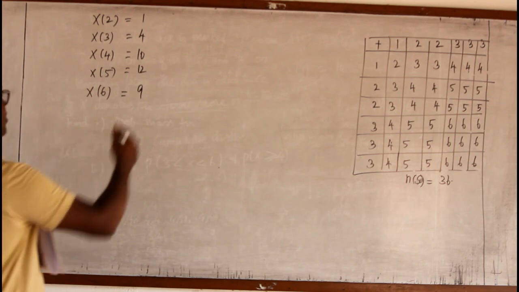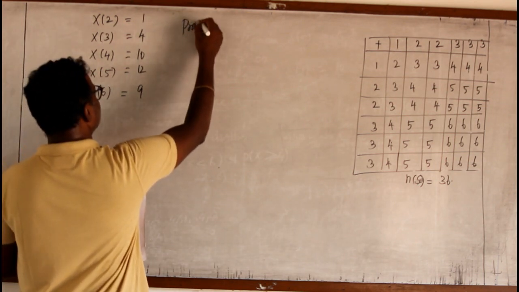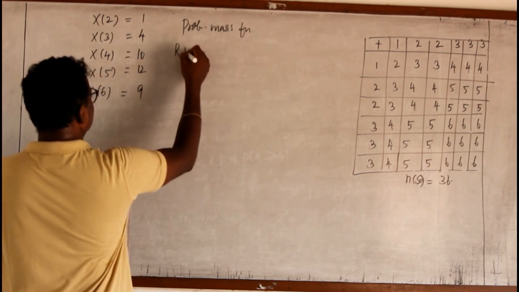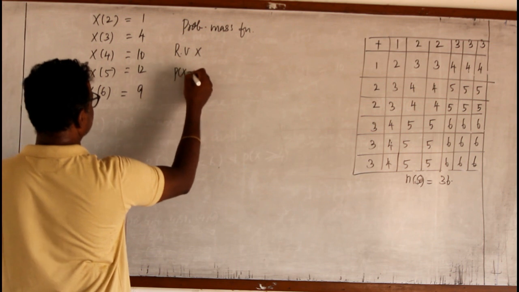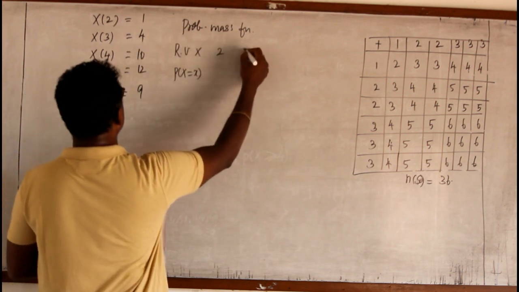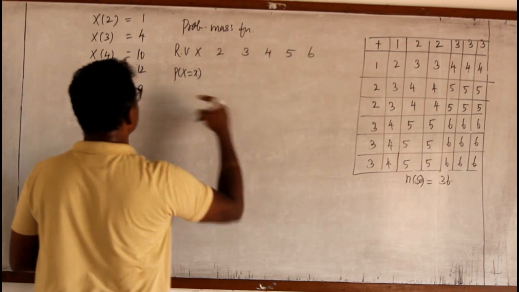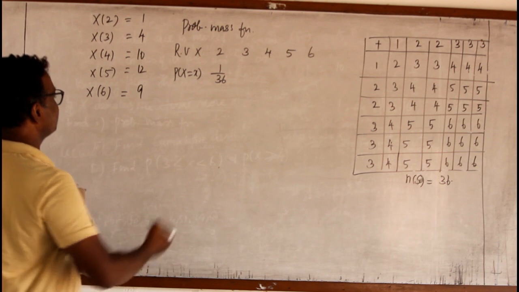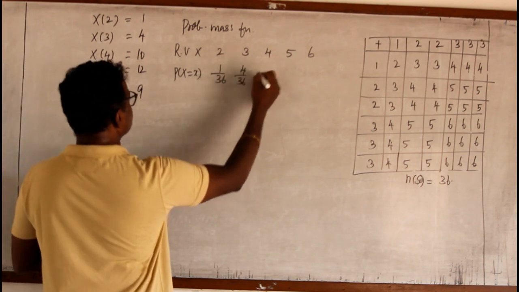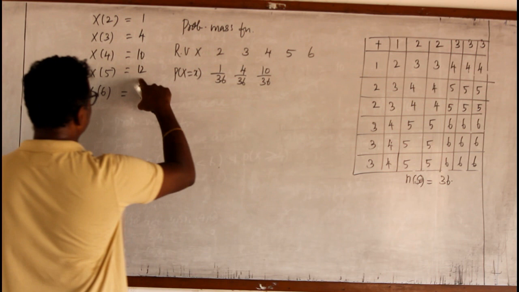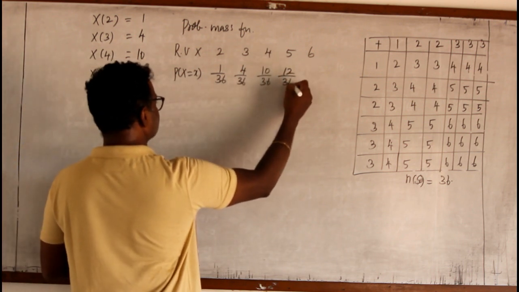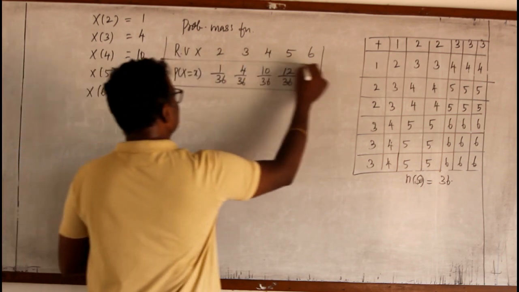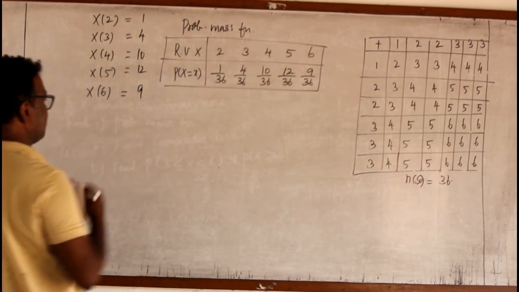Now the first question is the probability mass function. For the random variable X, P of X equal to x. The values are 2, 3, 4, 5, 6. 2 occurs 1 out of 36 times, so its probability is 1 by 36. Similarly, it is 4 by 36, 10 by 36. For 5 the occurrence is 12, so 12 by 36. And this is 9 by 36. We can keep it as it is. This is our probability distribution for this problem.